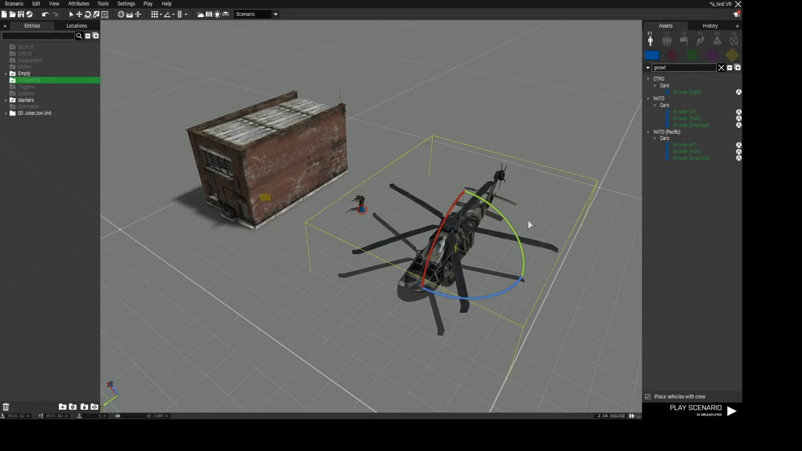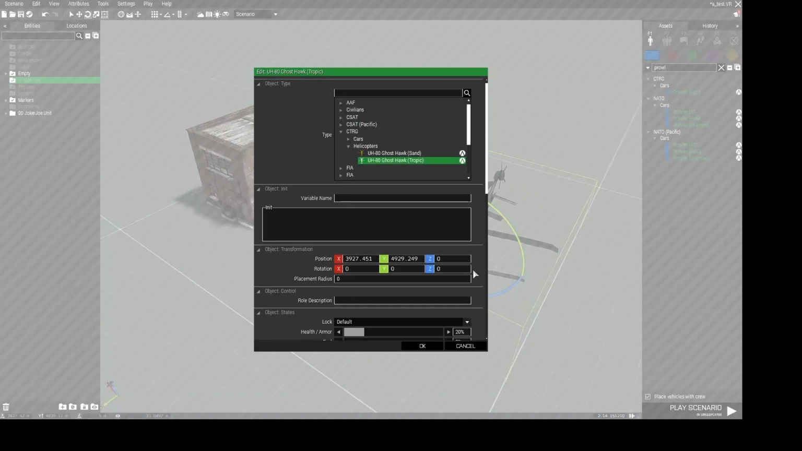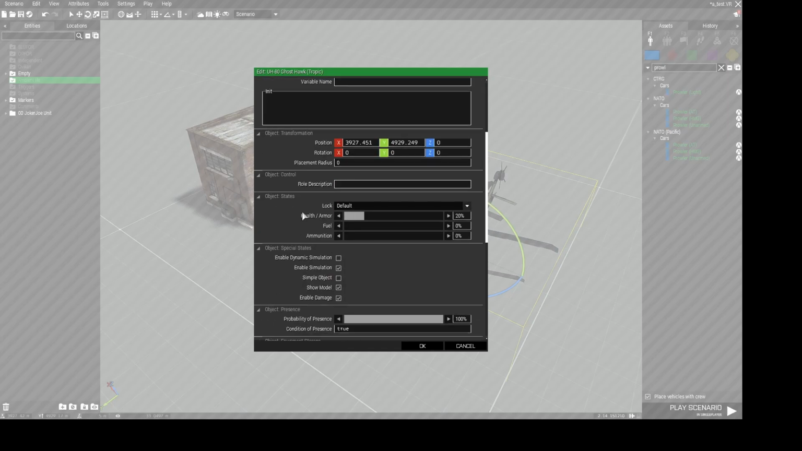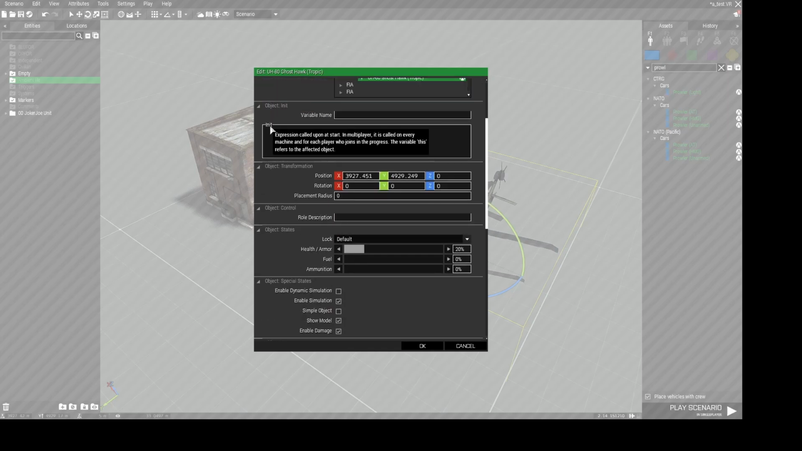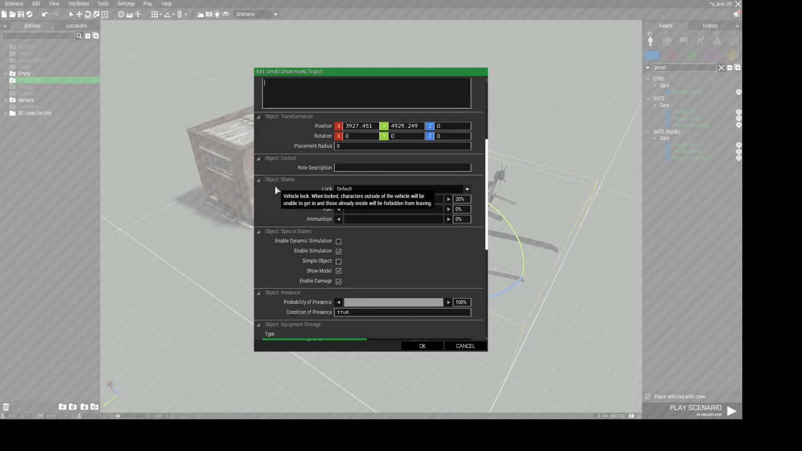The last thing I want to show you is the menu when you double click a vehicle or a unit, which shows you that option. Here you can change the type, here you can change the variable name. You can also add a code line here, which is scripting pretty much. Here you can have it locked or open. You can add health here.